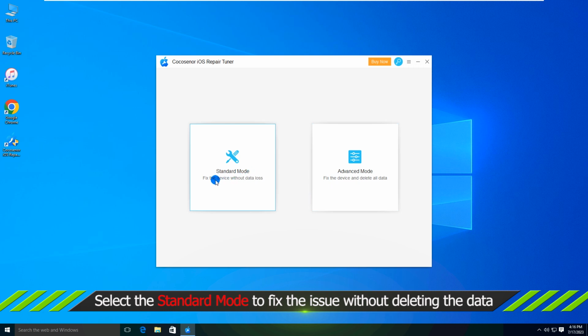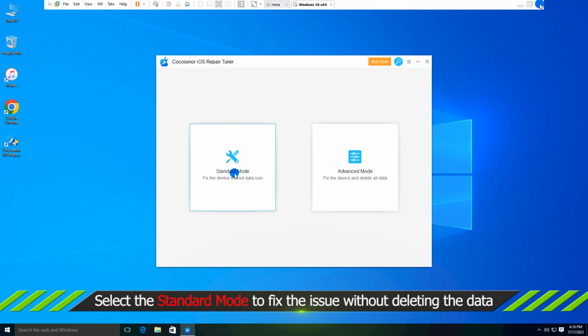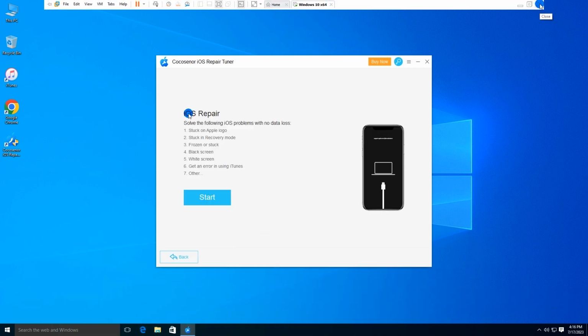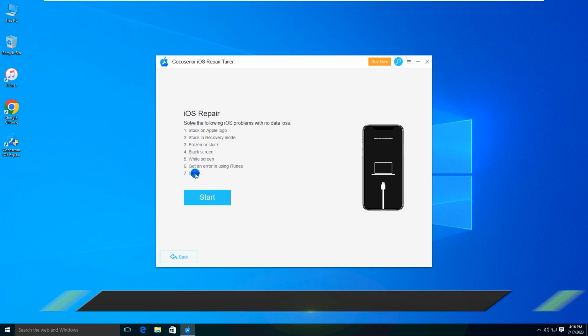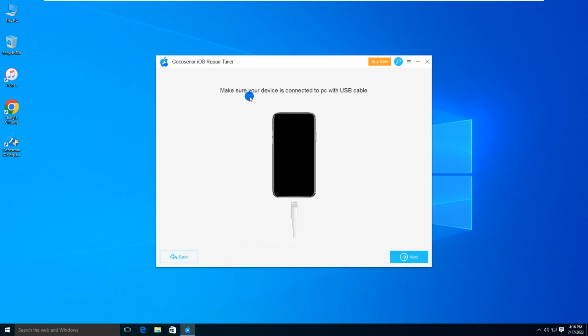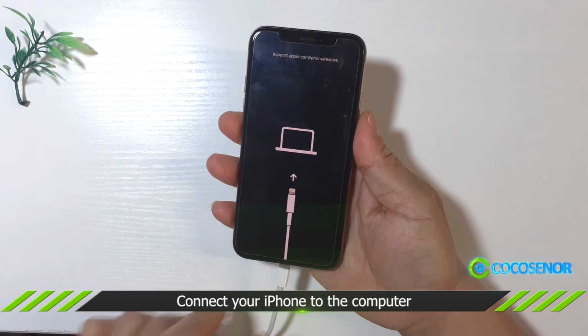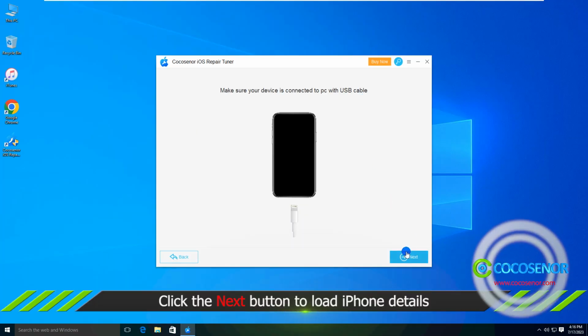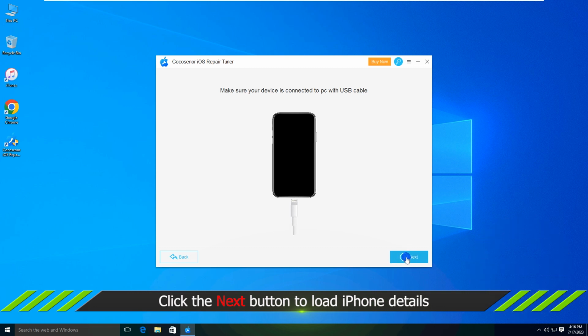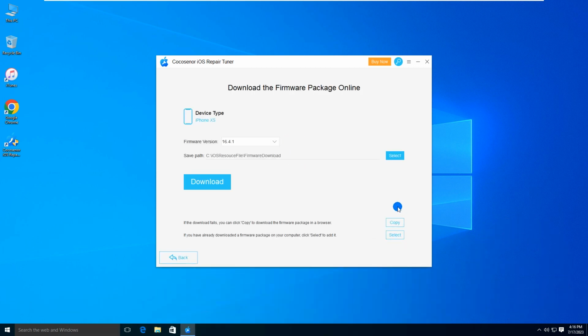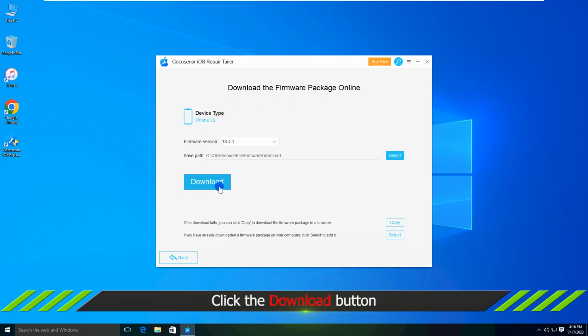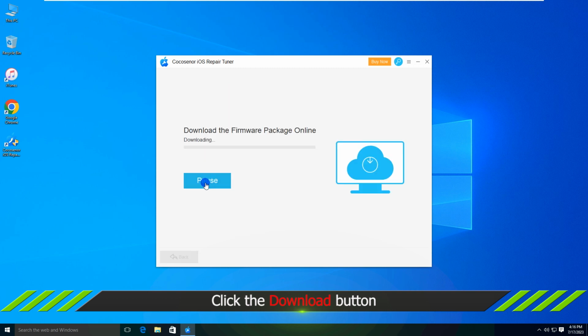OK, choose Standard Mode to proceed. Hit on the Start button. And connect your iPhone to the computer. Click Next. Click Download to download the firmware package online.